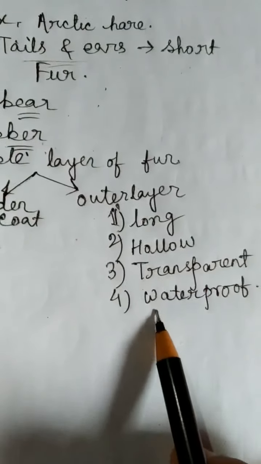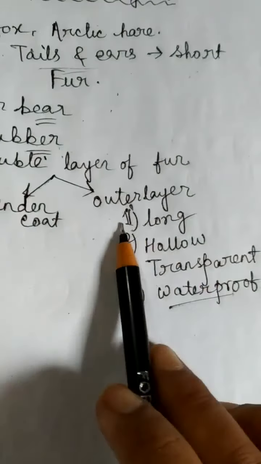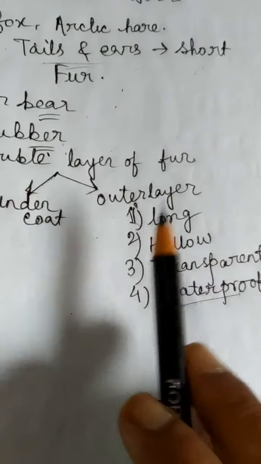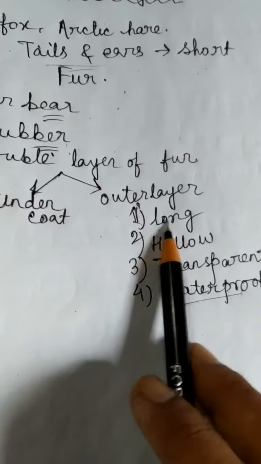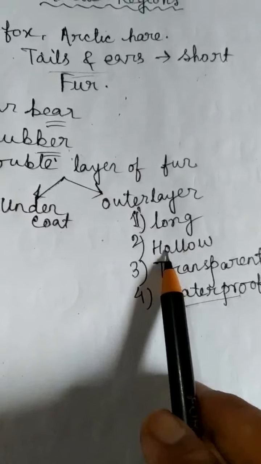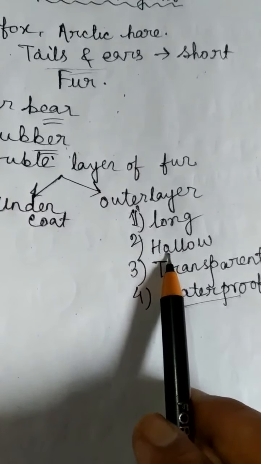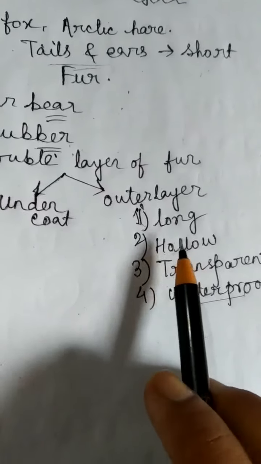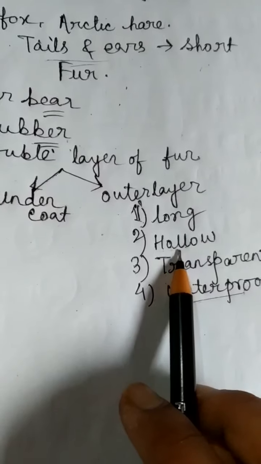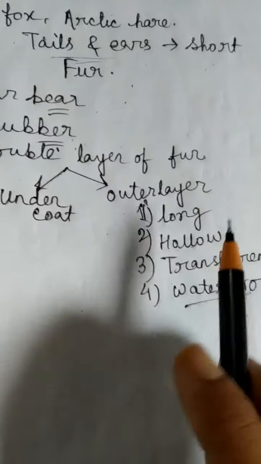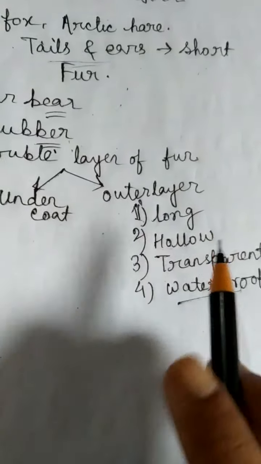And number 4 is waterproof. As the furs are very long, it keeps the body more warm. Hollow means in between the fur there is an empty space, and the hollow fur is filled with air, which also keeps their body warm.